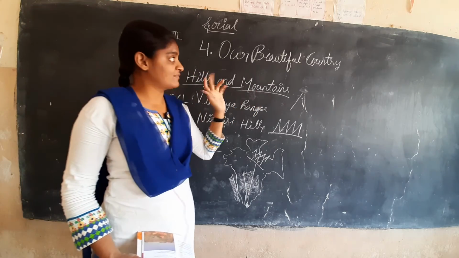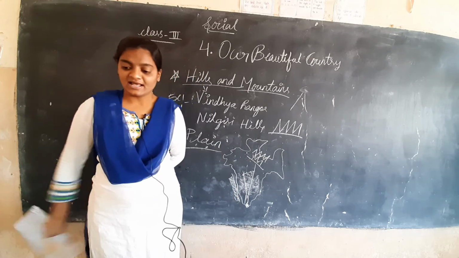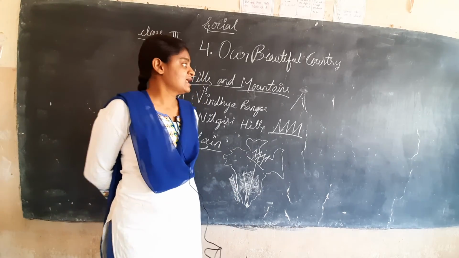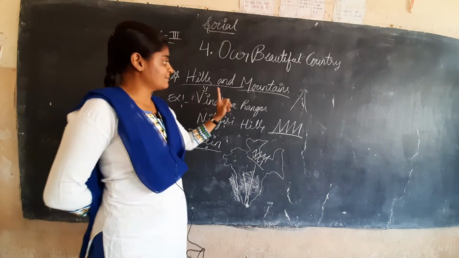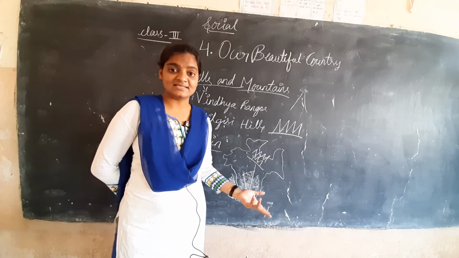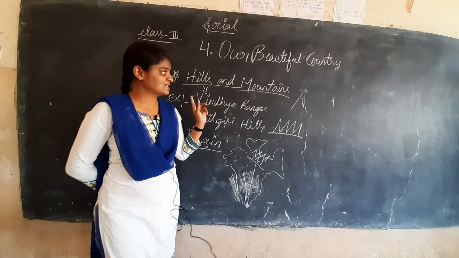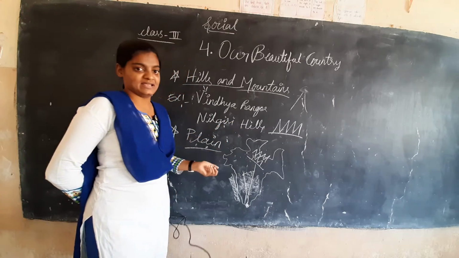Our India has different landforms like hills, mountains, plains, plateaus, deserts, islands. Today I have explained two topics, hills and mountains, and plains.